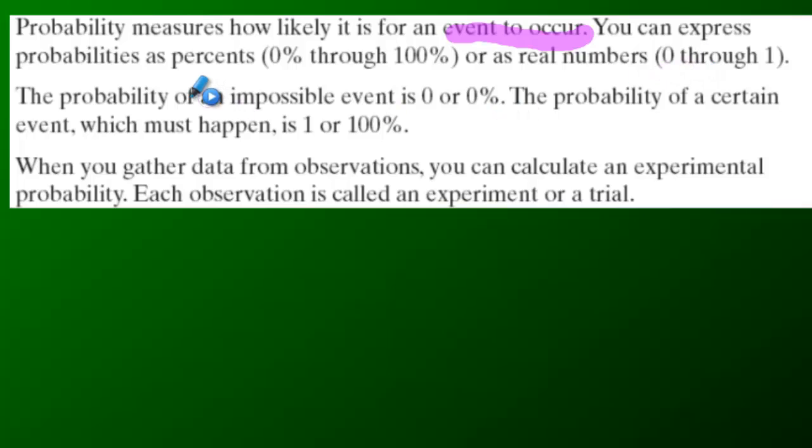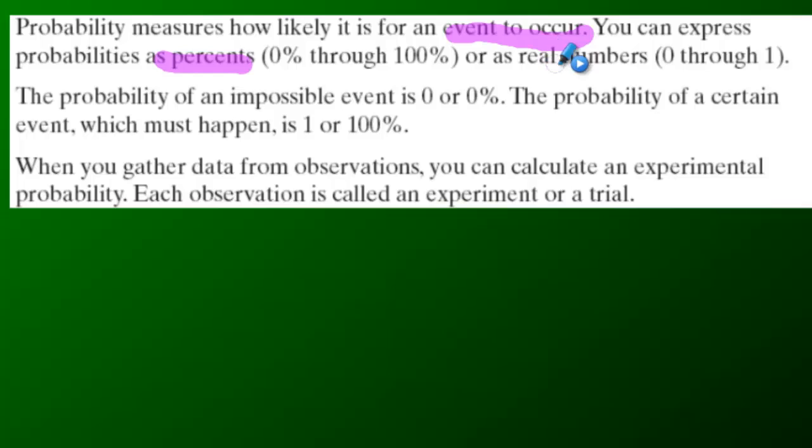Now, it says you can express these probabilities either as percent, so that would be one way. So a percent is really a way to say how likely something is going to happen. And you hear this all the time if you ever watch the weather. You know, it's 30% chance of rain today, or 50%. So they're using percents to predict how likely it is for something to occur.